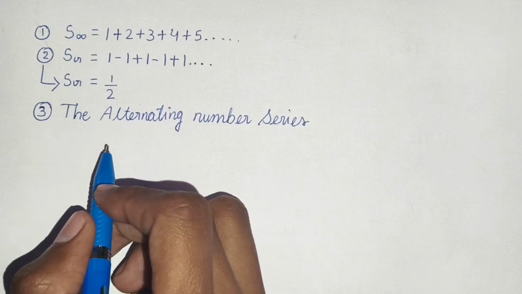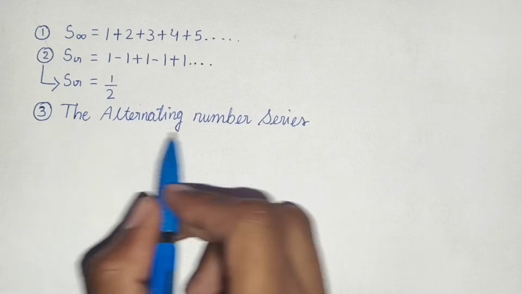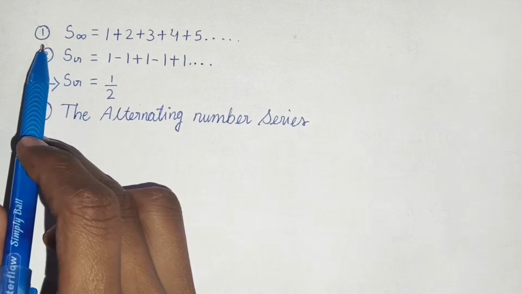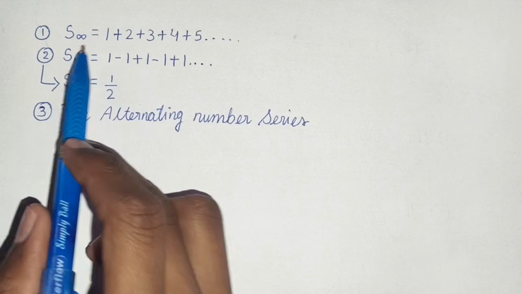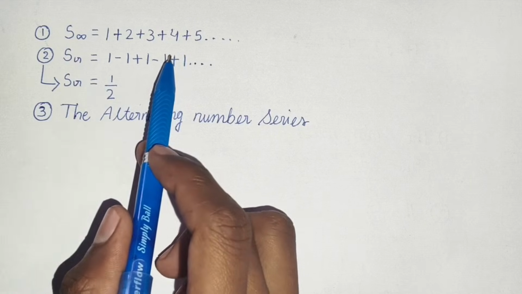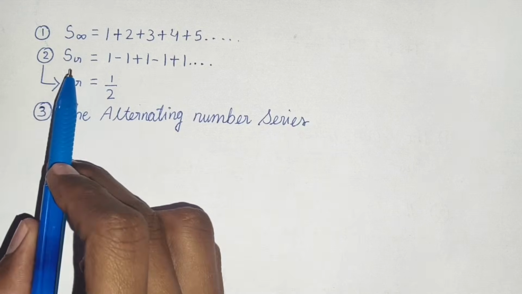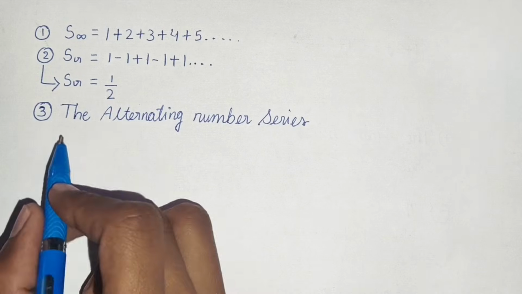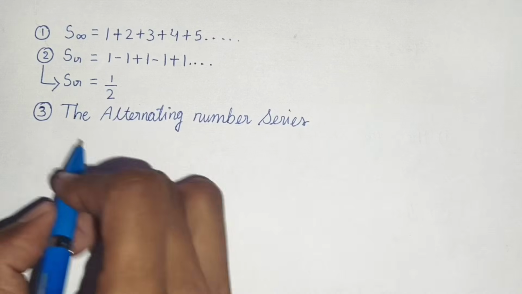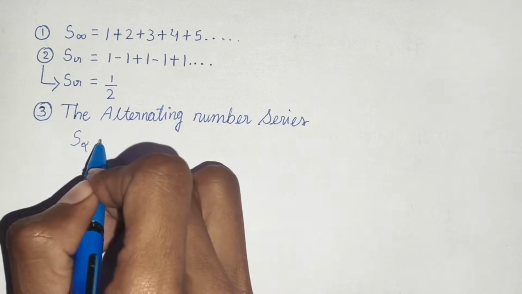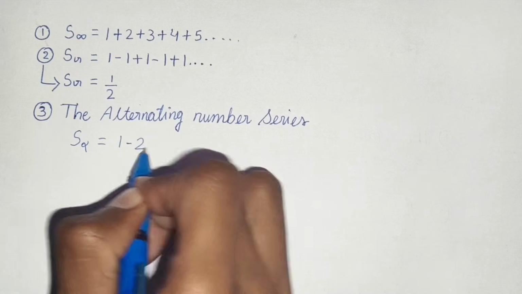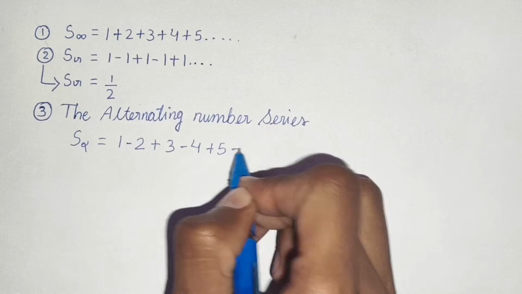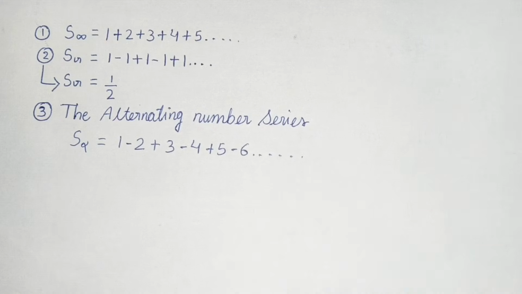And the last series which is required is the alternating number series. Before explaining this, I need to recall that the first was the infinity series S infinity, which equals 1 plus 2 plus 3 plus 4 plus 5. And the second series was the Grandi series, which we assigned as 1 by 2. Now the third series, the alternating number series, is S alpha equals 1 minus 2 plus 3 minus 4 plus 5 minus 6 and so on.